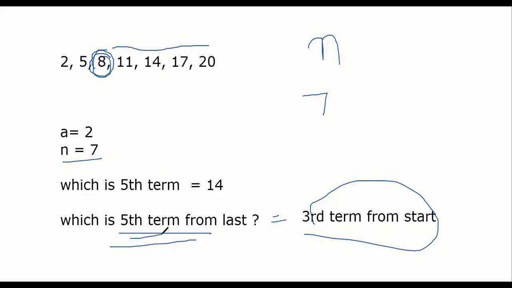If it is the fifth term from last, then subtract. 7 minus 5 is 2, no, it will always be 1 more. So the third term, because we are counting from here, this is the third term. We are counting from here, first, second, third, fourth. We are counting and including the term. So the fifth term from last or third from the start, both are the same. So to get the answer, just subtract and add one.